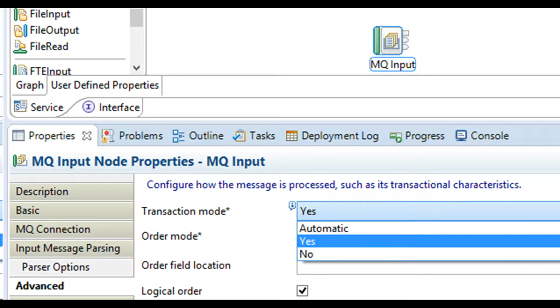Some nodes have an extra or alternative value. For example, you can set property of MQ input node to automatic, which means the node gets the message under sync point if the message is persisted, and out of sync point if the message is non-persistent.